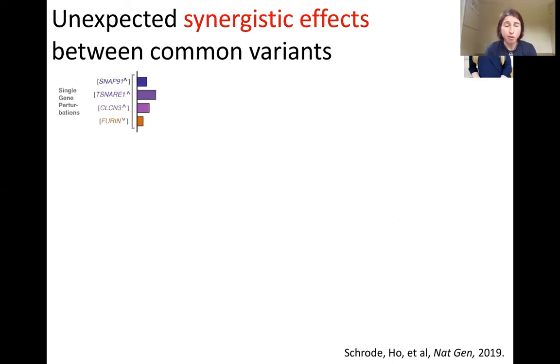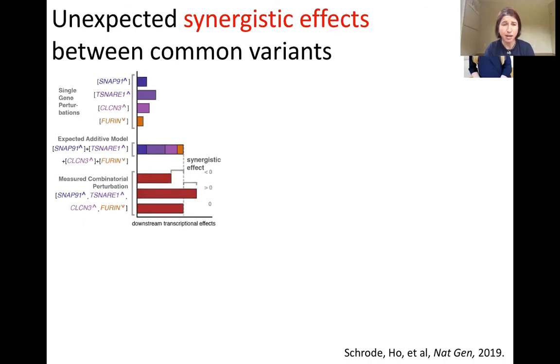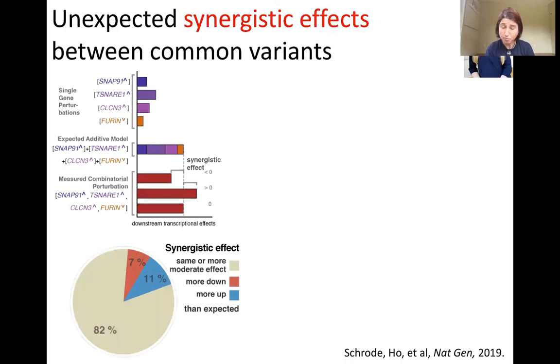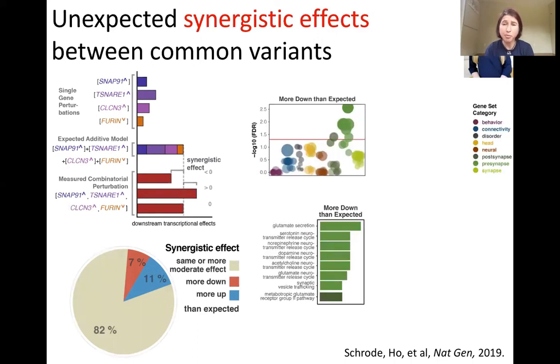She manipulated 4 schizophrenia risk genes alone, and then from this RNA-seq, generated an expected additive model of what she thought might happen if we manipulate them in combination. She compared the additive model to the empirical results of combinatorial perturbation. The model was quite good, predicting gene expression changes 82% of the time. However, 70% of the time, genes are more down than expected. And those genes that were more down were enriched for neurotransmitter release.